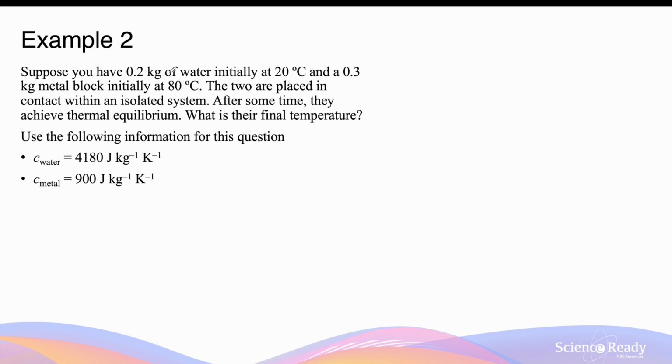Suppose you have 0.2 kilograms of water initially at 20 degrees and a 0.3 kilogram metal block initially at 80 degrees. The two objects are placed in contact within an isolated system. After some time, they will achieve thermal equilibrium. What is their final temperature?